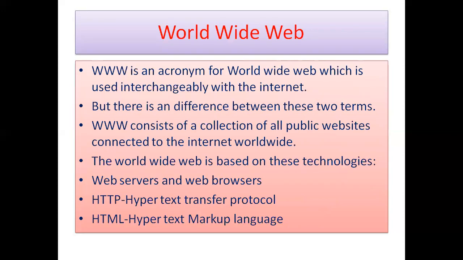Next, World Wide Web. World Wide Web, an acronym for WWW, is sometimes used interchangeably with internet, but there is a lot of difference between internet and World Wide Web. What is World Wide Web? World Wide Web is a collection of all the public websites that are connected to the internet worldwide.